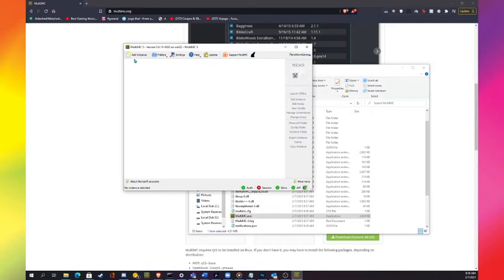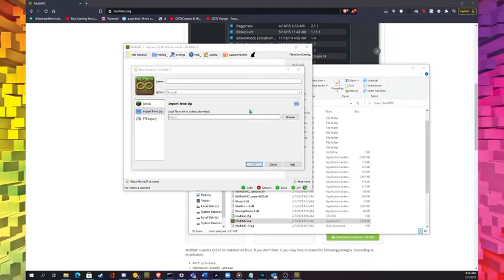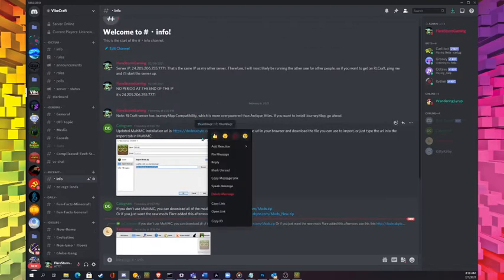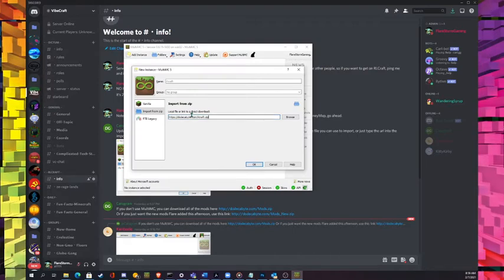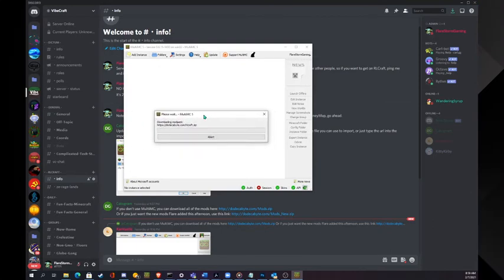So now what you want to do is add an instance, and then import from zip, and then you're going to want to go here and go to this one, which is dodecabyte.com/rlcraft.zip, and copy the link. Then you can import and put it right here, and name it RLCraft, or whatever you want really, but I'm going to name it that. Then I'm going to click OK, and it's downloading it. When it's done, it'll be fully imported.